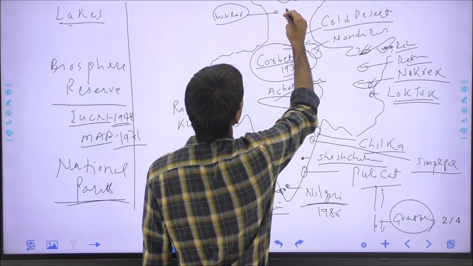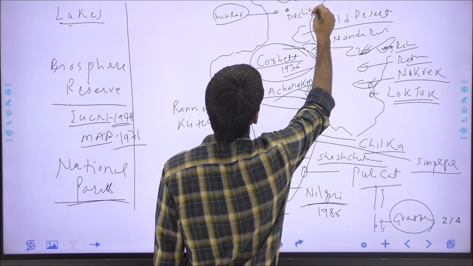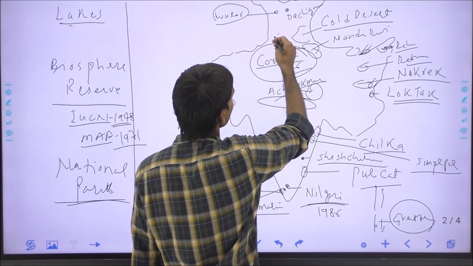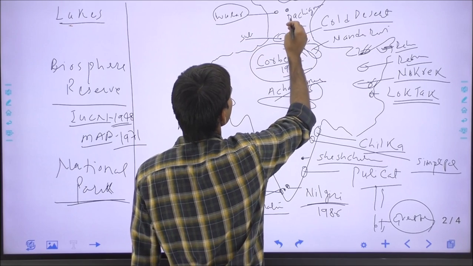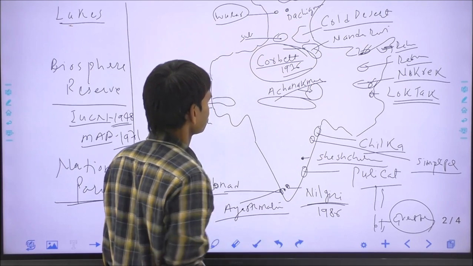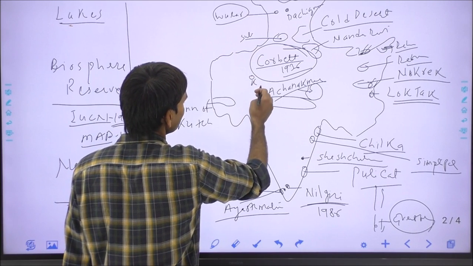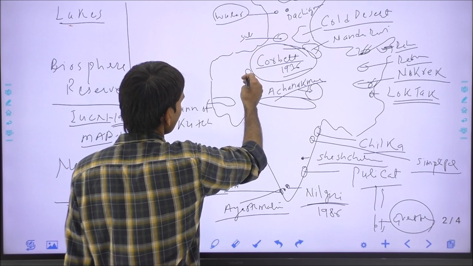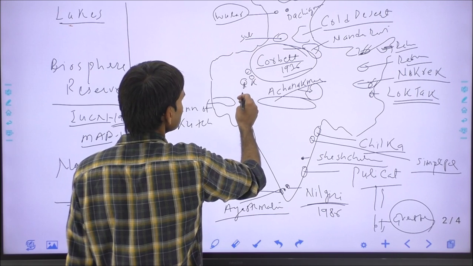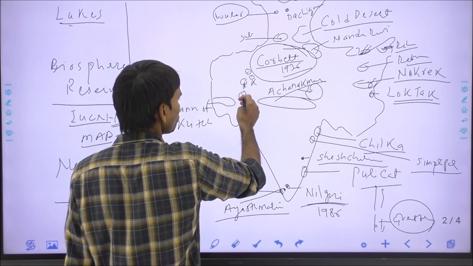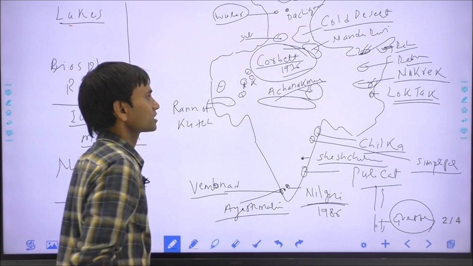This is the Dachigam National Park in Jammu and Kashmir. Sultanpur National Park in Haryana. And in Rajasthan there are some national parks. This is the Keoladeo National Park in Bharatpur district. Sariska National Park in Alwar district. Ranthambore National Park in Sawai Madhopur district. Mukundra Hills National Park in Kota and Bundi. And this is the Desert National Park in Jaisalmer.